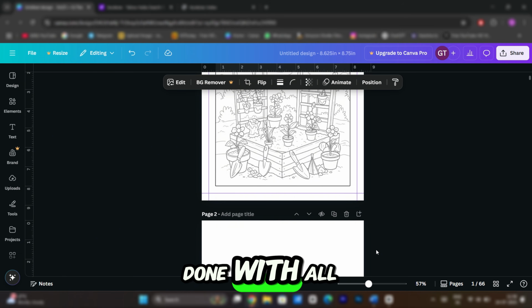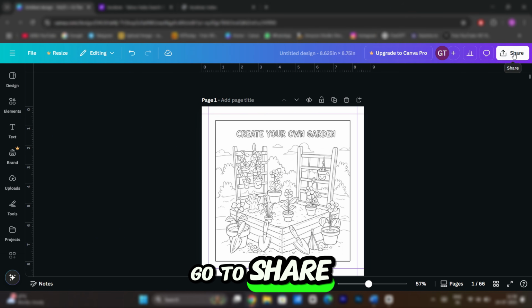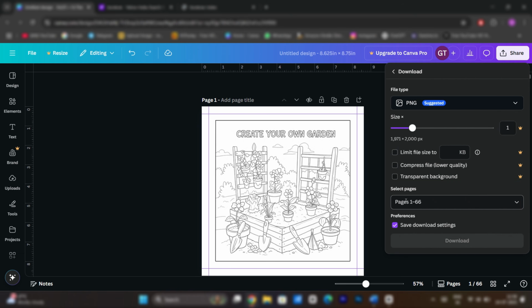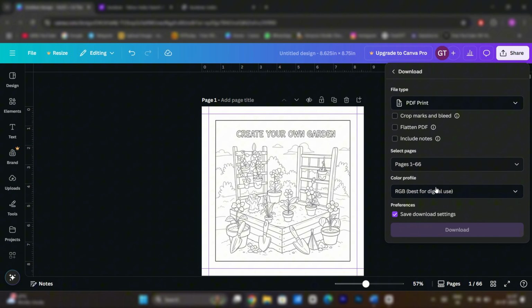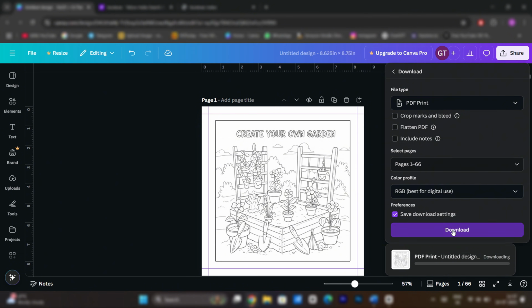So when you're done with all images, go to Share, Download, select File Type, PDF Print, and now hit Download.